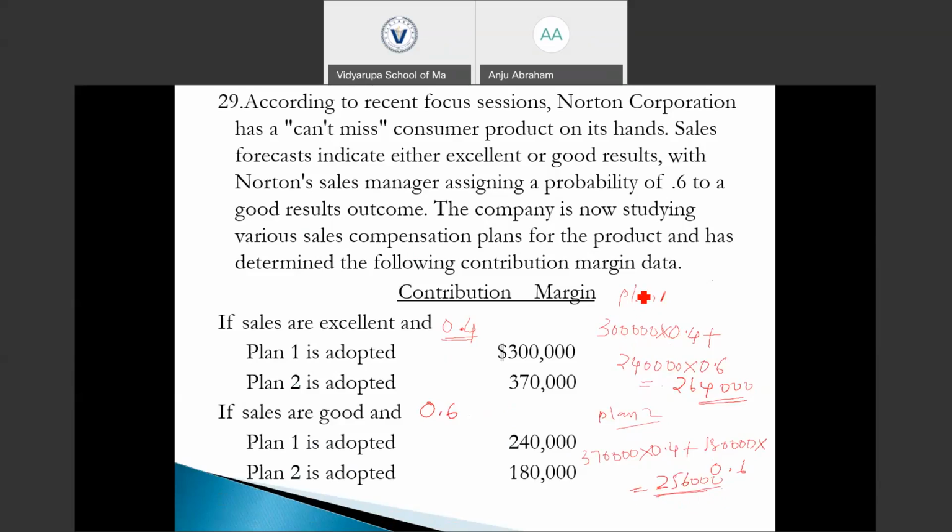So which plan is more attractive? Plan 1 is more attractive because its expected contribution margin is 264,000, while for plan 2 it is 256,000 alone. So plan 1 has 8,000 more contribution margin. The difference between the expected contribution margin of plan 1 and plan 2 is 8,000. So just look into the question options.